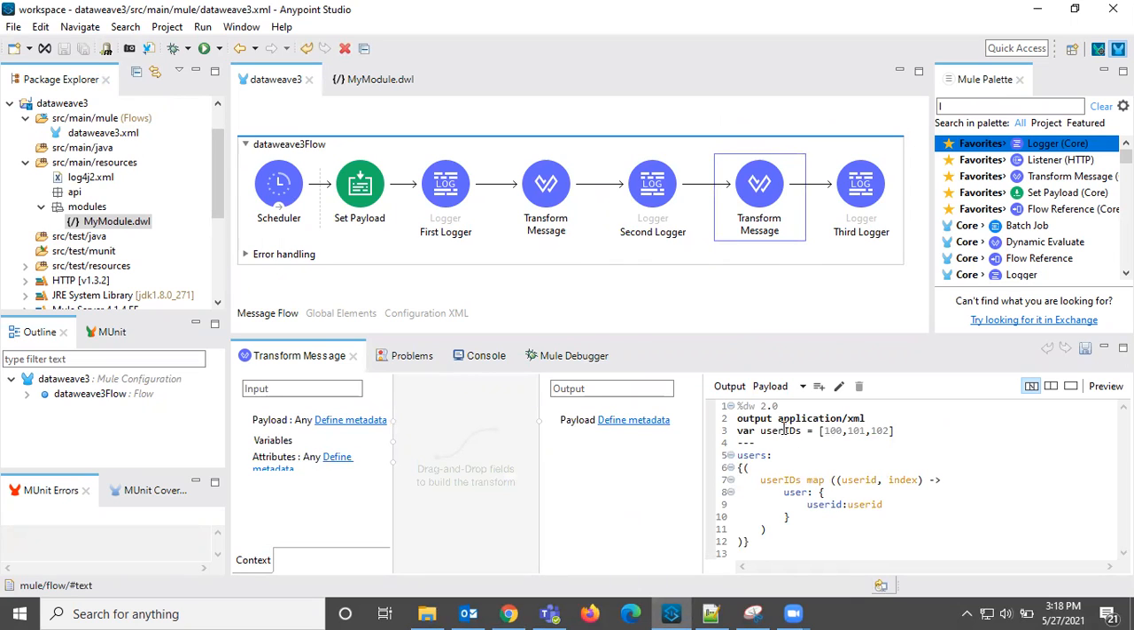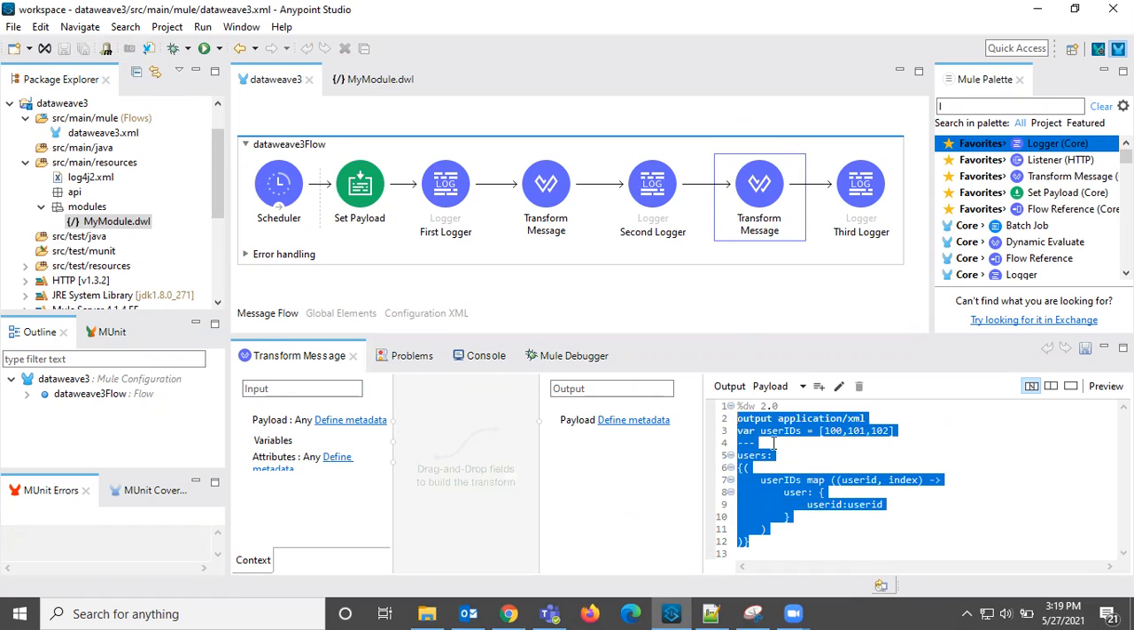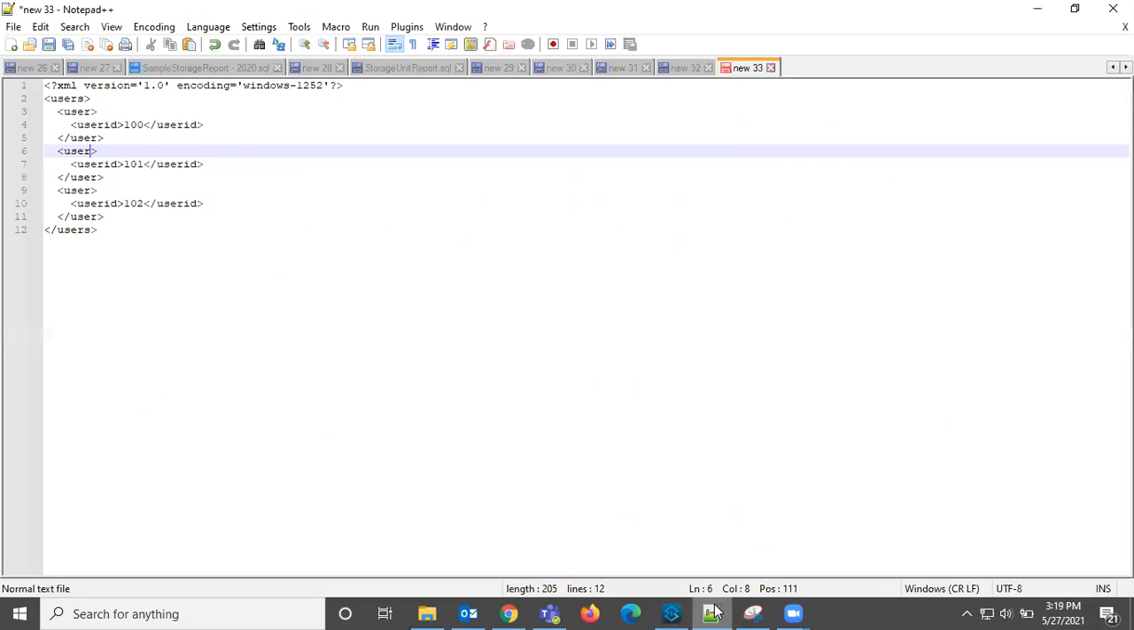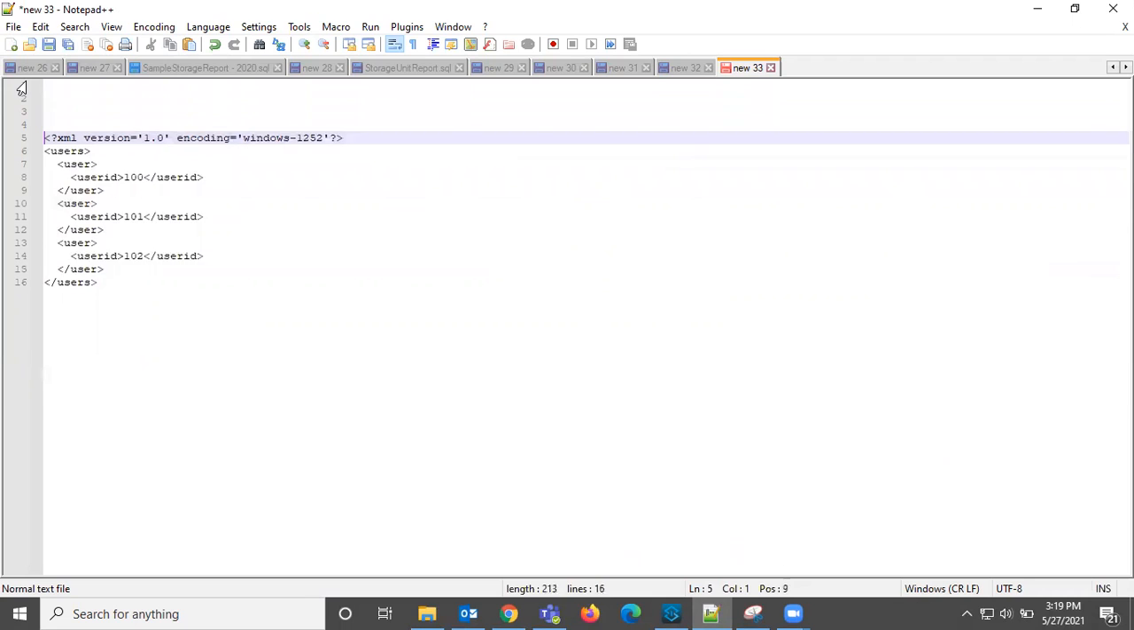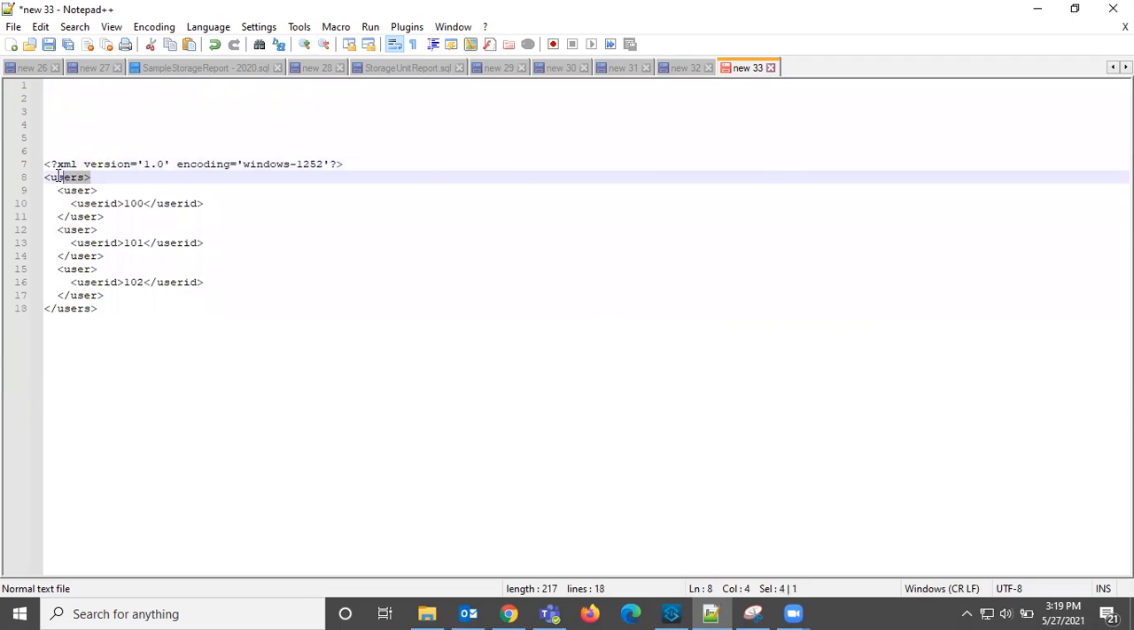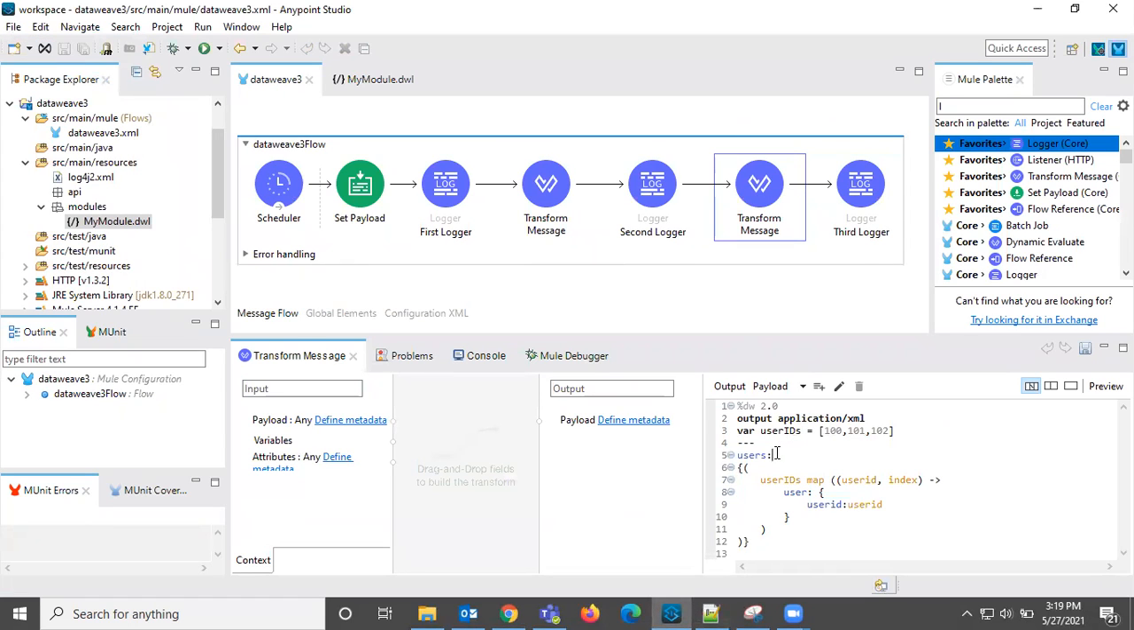See this output application/xml. So here the user ID is 100, 101, 102. And then here we are generating XML. Okay. Whenever you generate XML, observe this. For example, this is the output XML that we need to generate, right? What is the first main tag, the root tag? It is users, right? It always starts with that root tag.